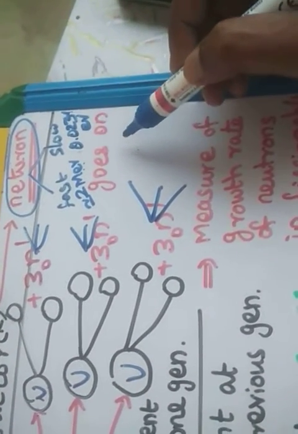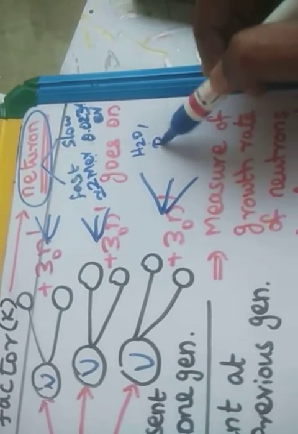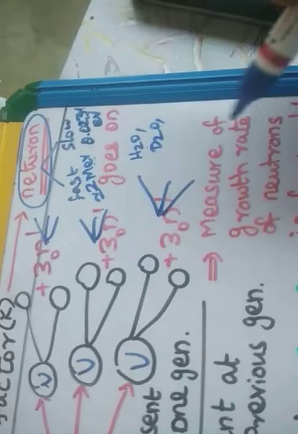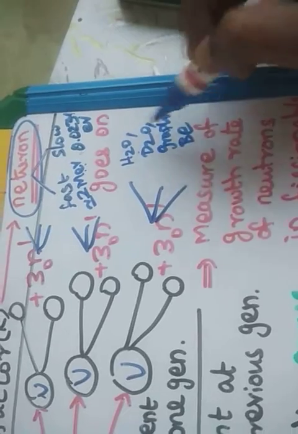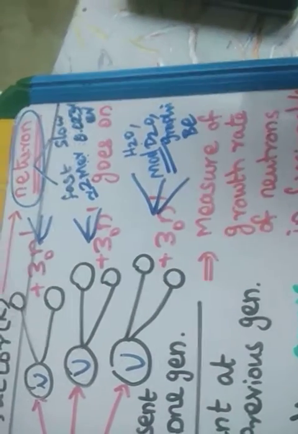Some of the moderator elements are water, heavy water, where water is H2O and heavy water is D2O, then graphite, beryllium. These are all called moderators.